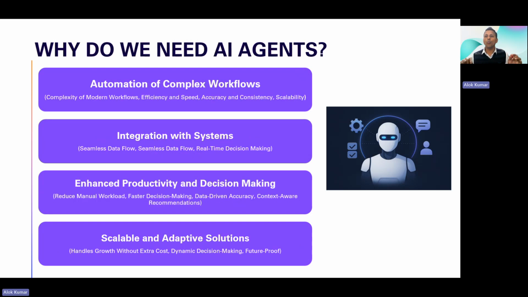Now the question is why we need AI agents. Enterprises these days are performing complex operations, and as the operation model is getting complex, it's very difficult to do it manually or with some kind of robotic process.